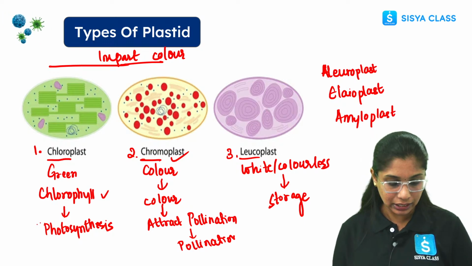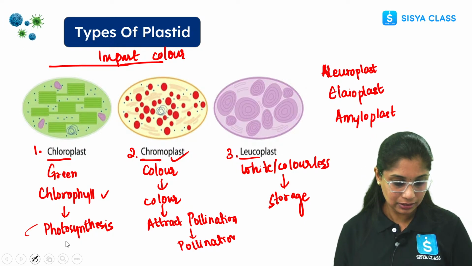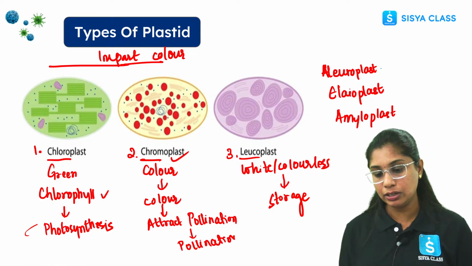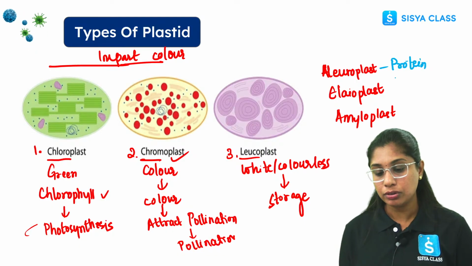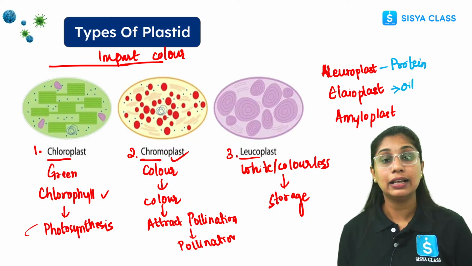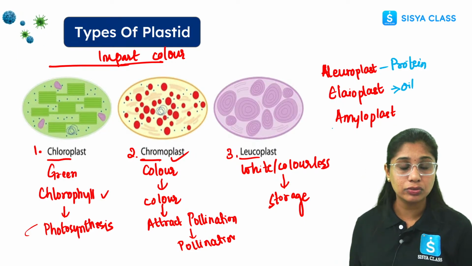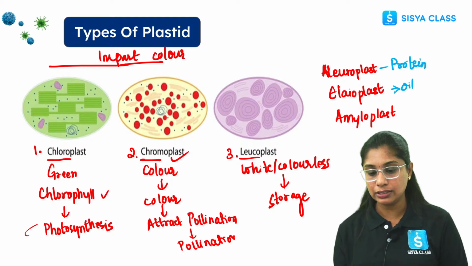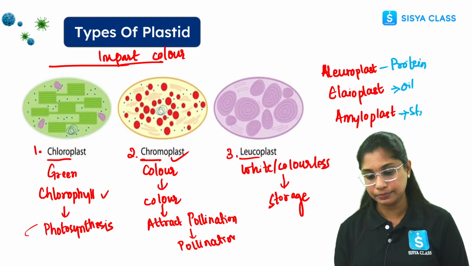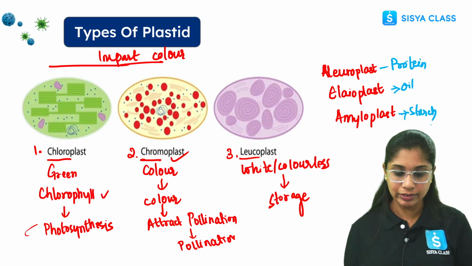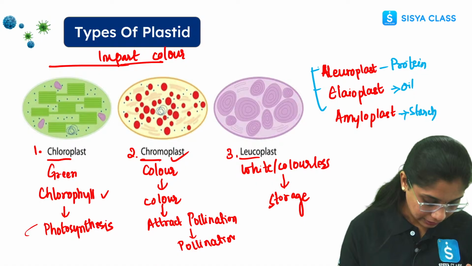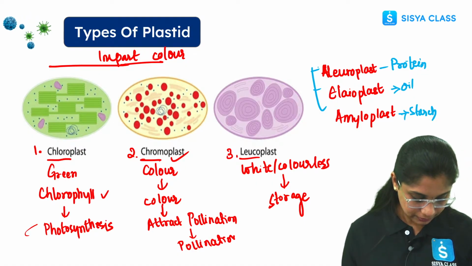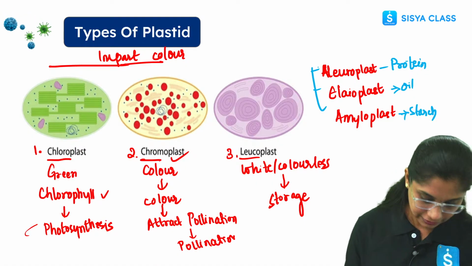Aleuroplast is involved in storage of proteins. Then elaioplast is involved in storage of oil. Then amylo word is used for starch, so it is involved in storage of starch or carbohydrates. So leucoplast is further divided into 3 types. Clear everyone? Any doubt?